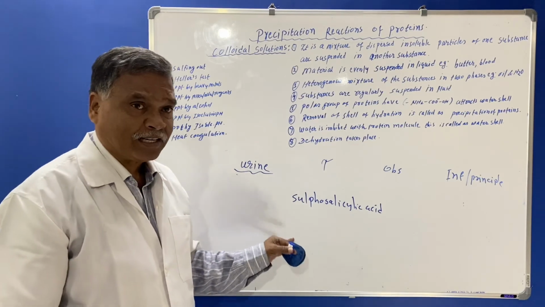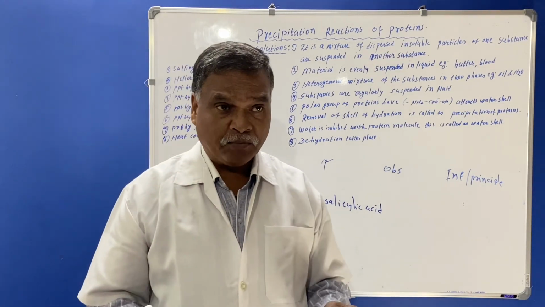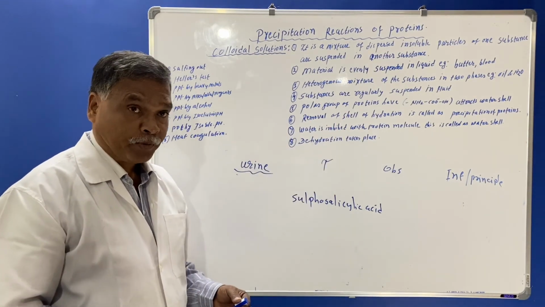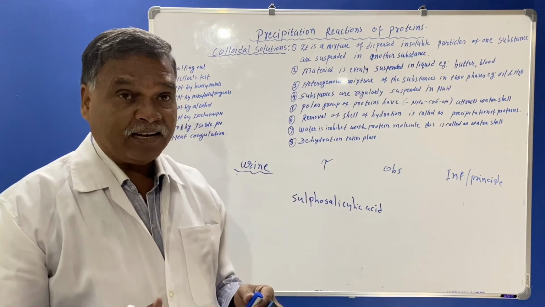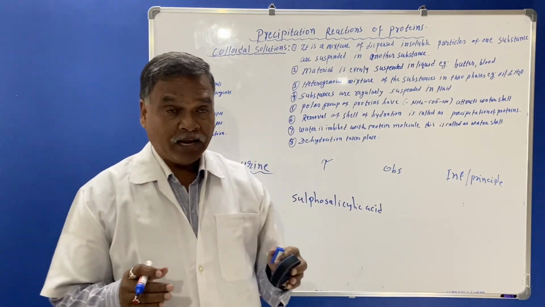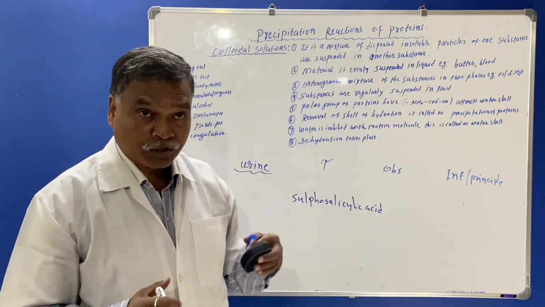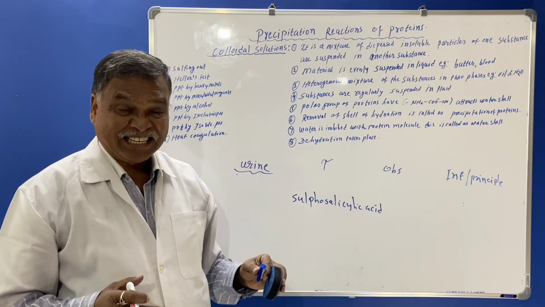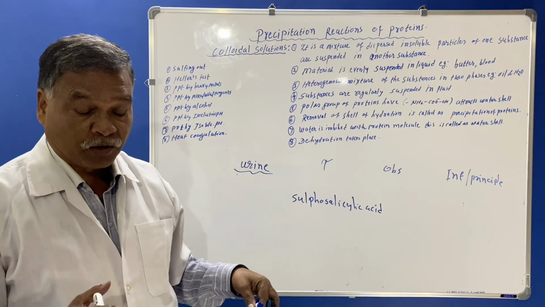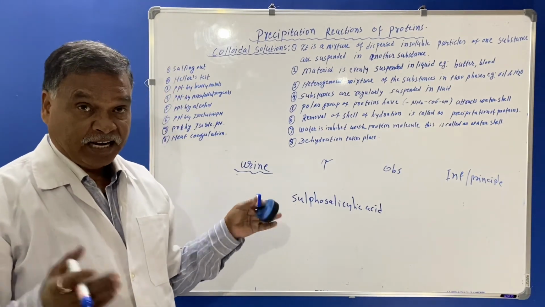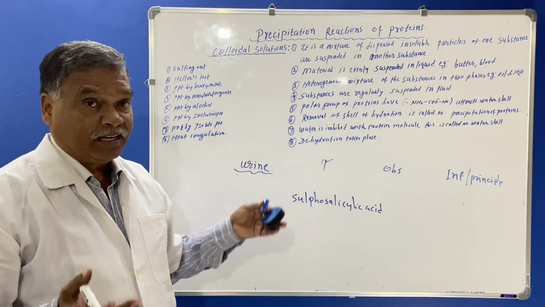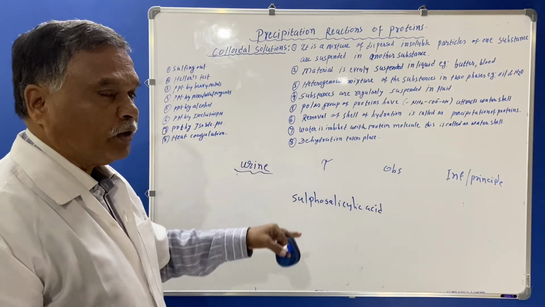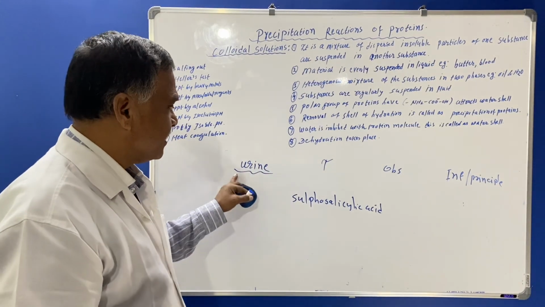These are the processes carried out in the laboratory for the detection of albumin before going to the operation. Sometimes there are side laboratories in hospitals, and before taking the patient to the operation, the doctor tells the nurse that the urine test is essential for this patient, to know if he is suffering from any kind of kidney disease. So the heat coagulation test and sulfosalicylic acid test are done to detect albumin in the urine.